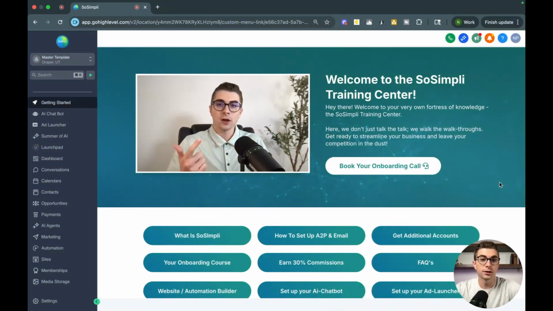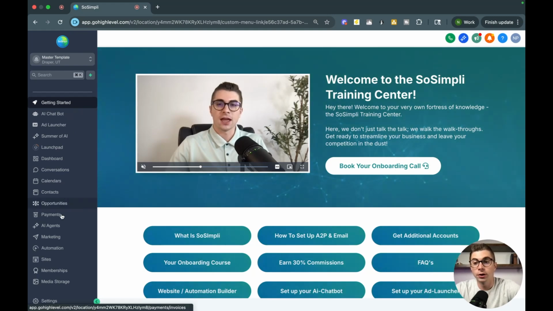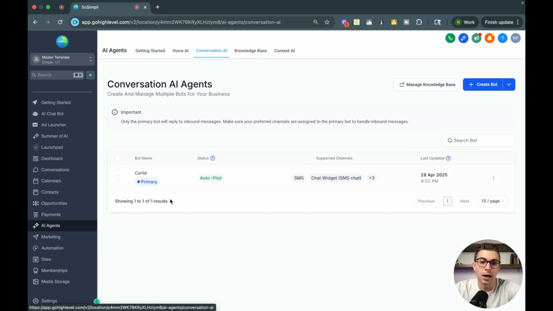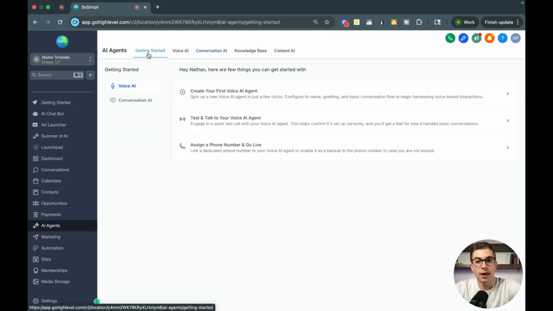All right, so if you've never logged into GoHighLevel before, I'm gonna walk you through step by step how you can build this out for yourself. So on the left side here, what you're gonna do is find the tab that says AI agents. Once you click into AI agents, you'll have the option to build your own AI agent. Now you can click in here and already see an agent that I've built out named Carly, but we're going to build one from scratch really quickly so you can see exactly what this looks like. So I'm going to hit get started, and we're just going to create